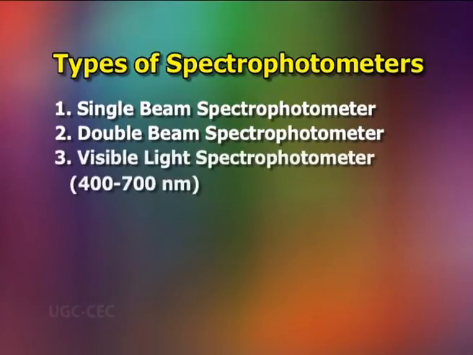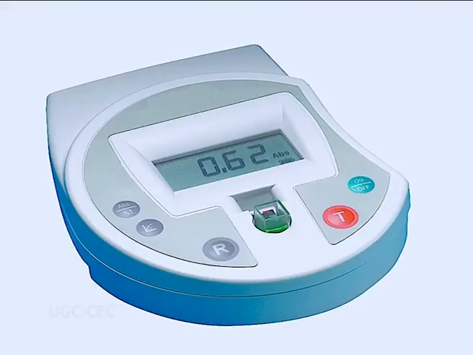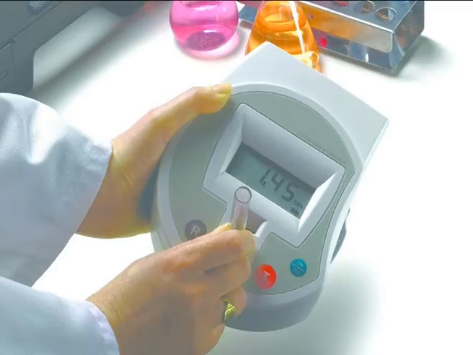Number 3, visible light spectrophotometer, within the range of 400 to 700 nanometers. A visible spectrophotometer can use incandescent, halogen, LED, that is light emitting diode, or a combination of these sources. Plastic and glass cuvettes can be used for visible light spectroscopy.